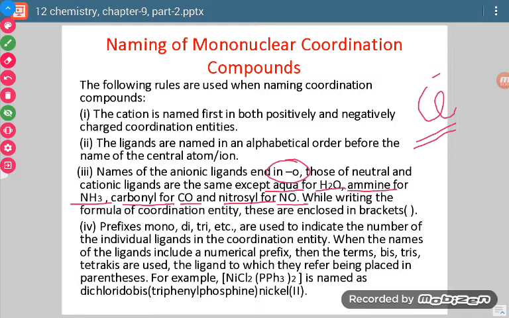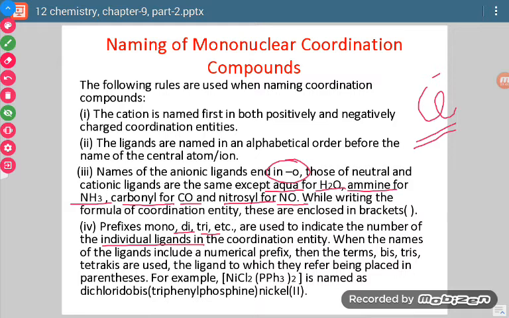Now if there is more than one ligand, then we will be using the prefixes di, tri, tetra, just like we use in normal IUPAC naming. Now there are some ligands in whose name itself there is bi, tri, di. These words are already there.